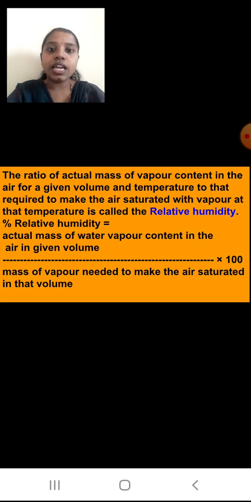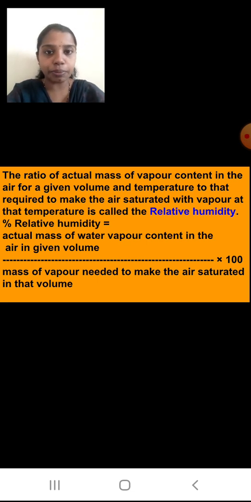Okay, now the ratio of the actual mass of vapor content in the air for a given volume and temperature to that required to make the air saturated with vapor at that temperature is called the relative humidity. So how much vapor is present in the air, its actual mass, for a given volume and temperature, means a particular volume and a fixed temperature is given, and in that volume and temperature we take the mass of the vapor content.